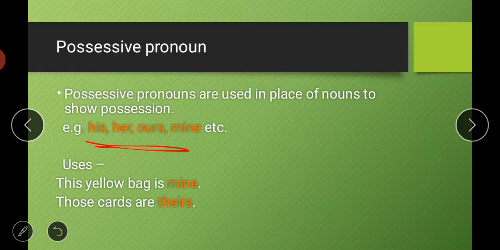For example, this yellow bag is mine. So I am saying that this yellow bag is mine. And second is those cards are there, means we are talking about some cards and those cards are not mine, those are of theirs. So in this way we are showing the possession, the belongingness of a thing. Then moving to the next one now.